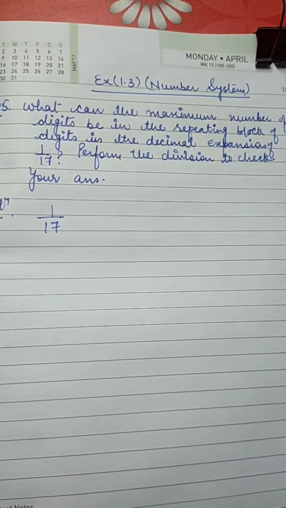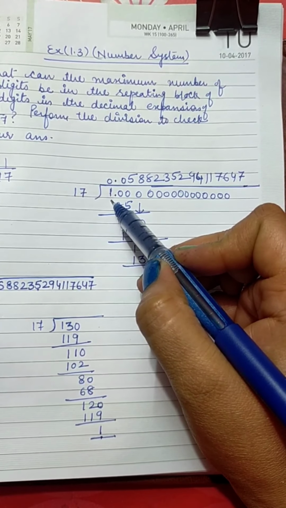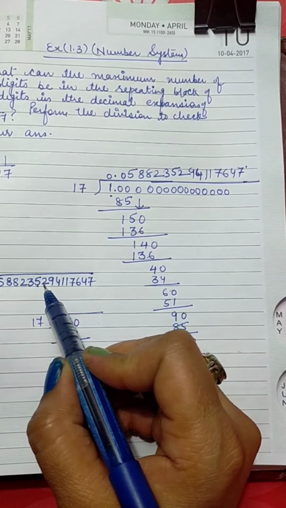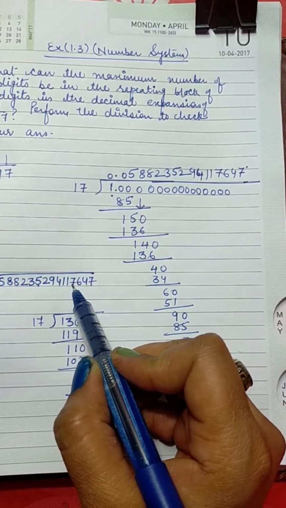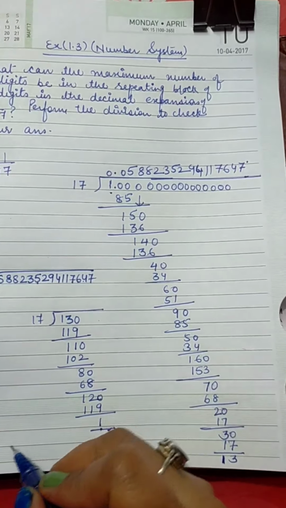You can see the remainder is 1. That means we have reached again up to this point because we have started from 1 only. Now the remainder is 1. That means these many digits will repeat after this 7, and they are how many digits? 1, 2, 3, 4, 5, 6, 7, 8, 9, 10, 11, 12, 13, 14, 15, 16. So after 16 digits,